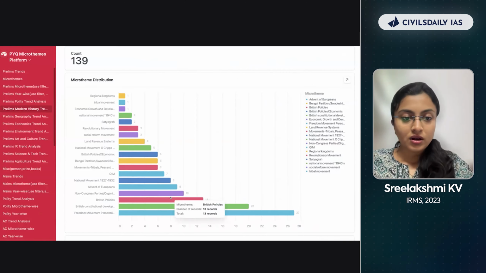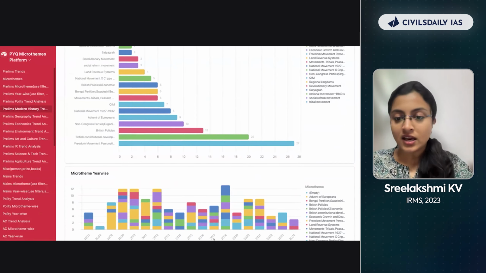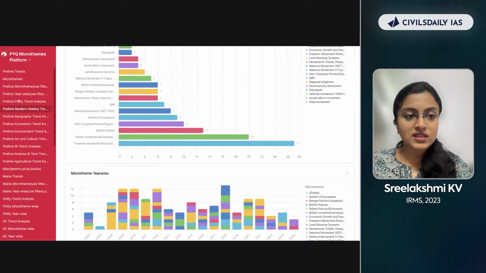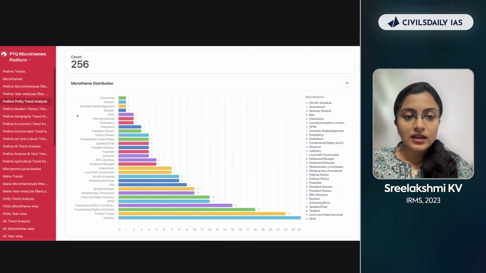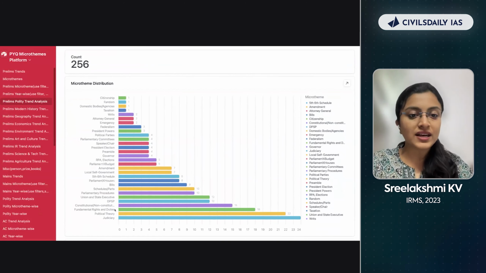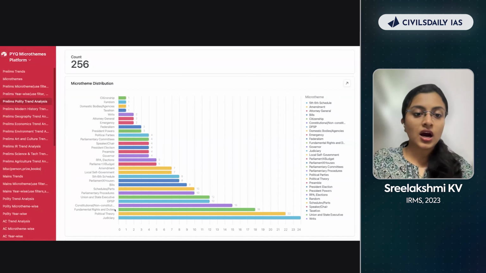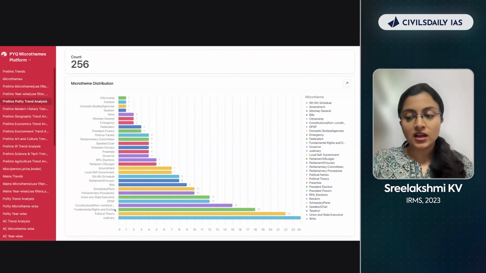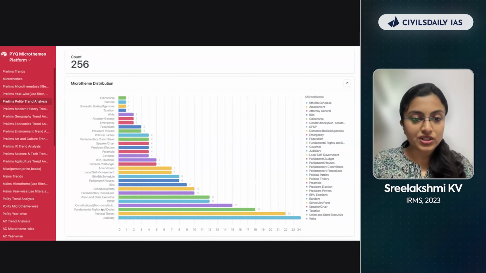Okay. All right. So you need to have, again, year-wise segregation of micro themes. I hope this is clear to you. This particular section, these micro themes, you will not find anywhere. You need to do this by yourself, by going through the PYQs and identifying the different topics in a particular subject from which UPSC asks more questions, right?